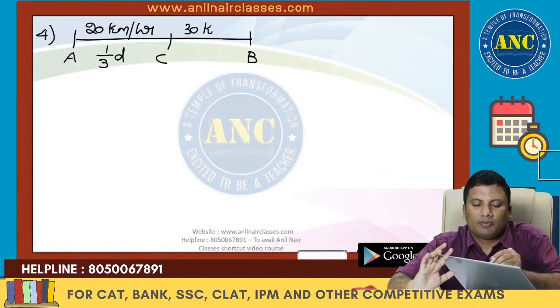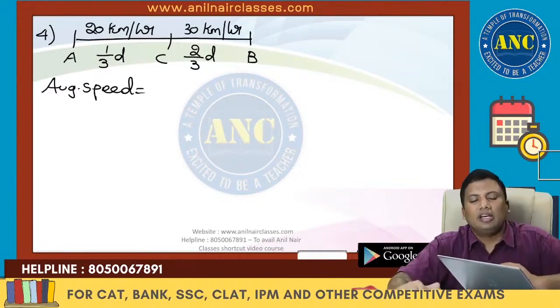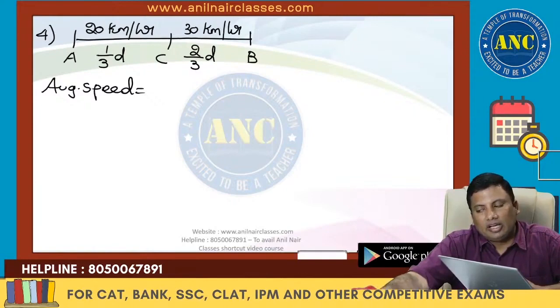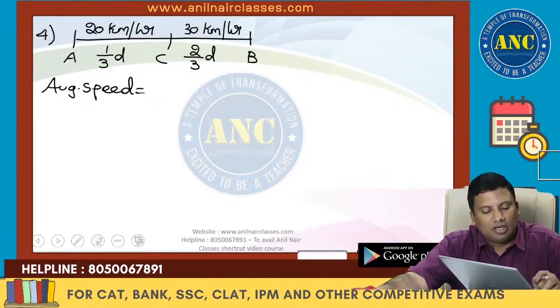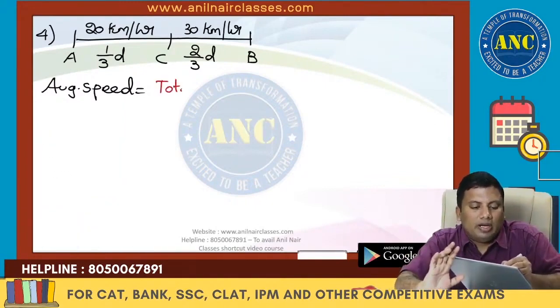He travels from C to B at 30 kilometers per hour for 2/3 d. Find the average speed. Average speed is nothing but total distance by total time.